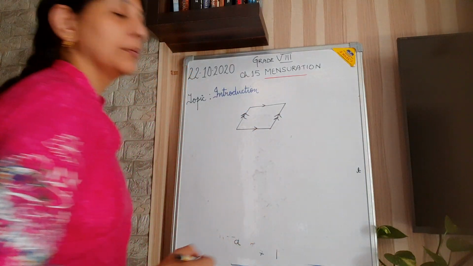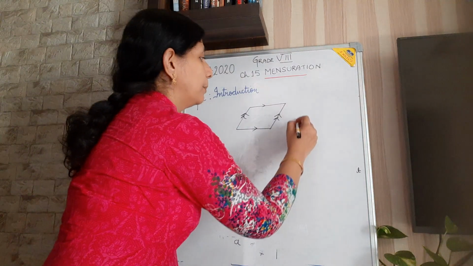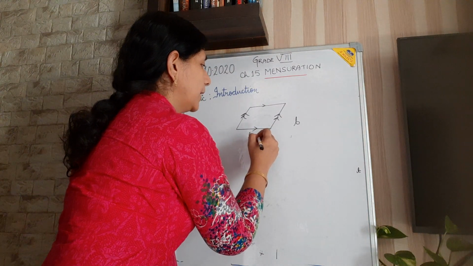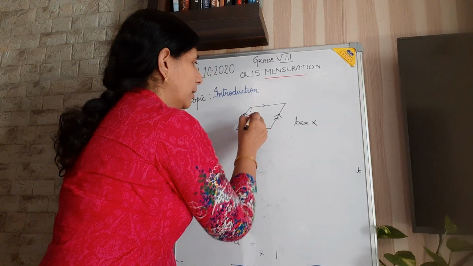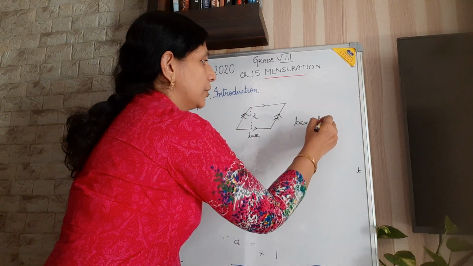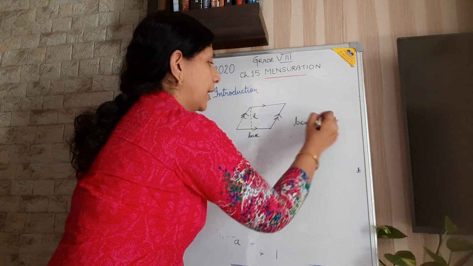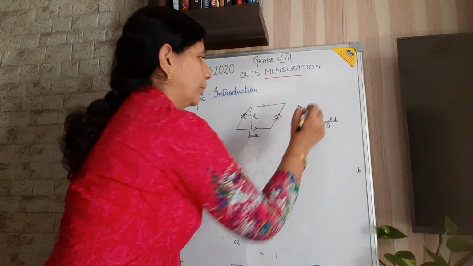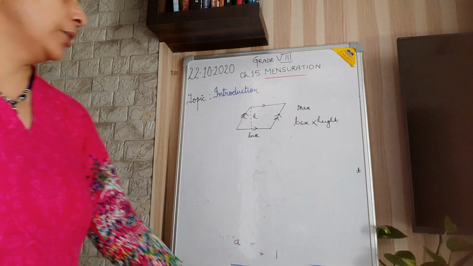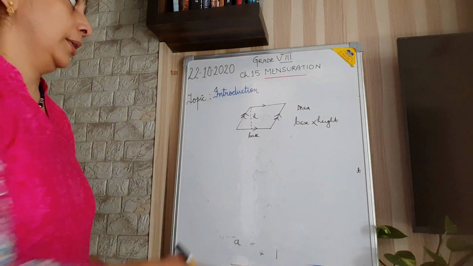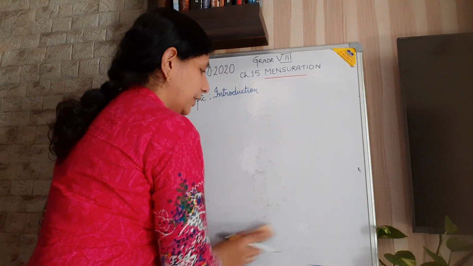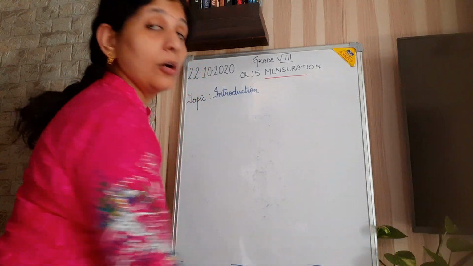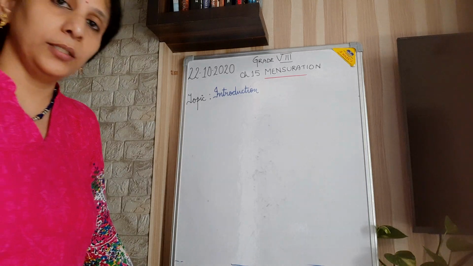Here the area is base into height, where this is considered as the base and the perpendicular is the height. This is the area of the parallelogram. All of this you learned last year, and we even derived the formula for the area of a triangle.